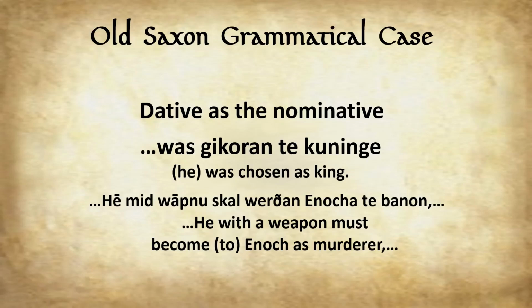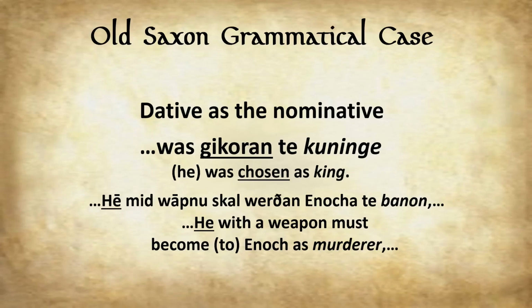So with our first example, was ye koran te kuninge. So he was chosen as king. Our next example is he mid wapnu skal werdan enoka te banon. He with a weapon must become to Enoch as murderer. So in both examples, what is the dative here? It's the noun that comes after te. In the first one, it's kuninge, king, and in the second one, it's banon.